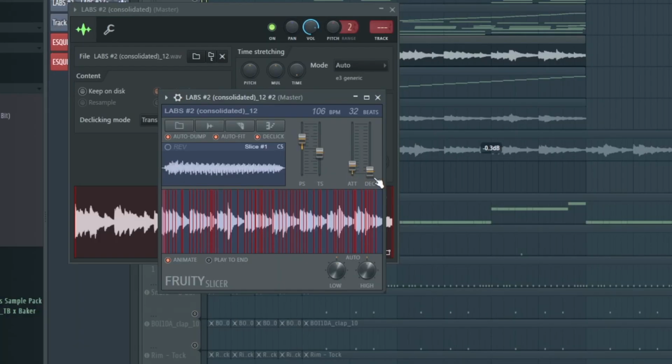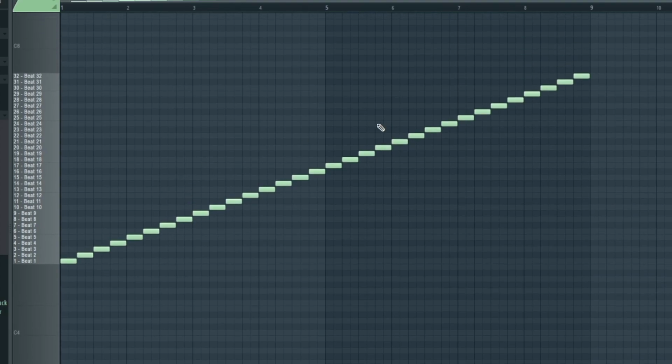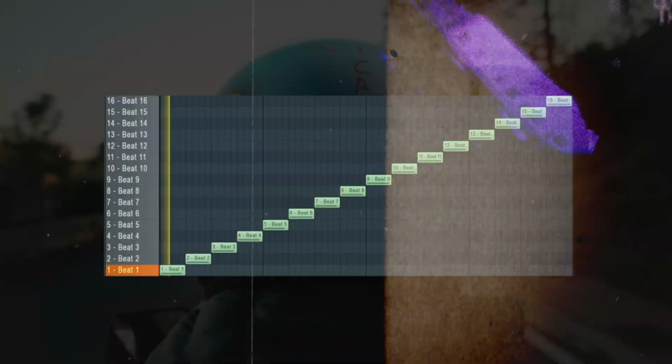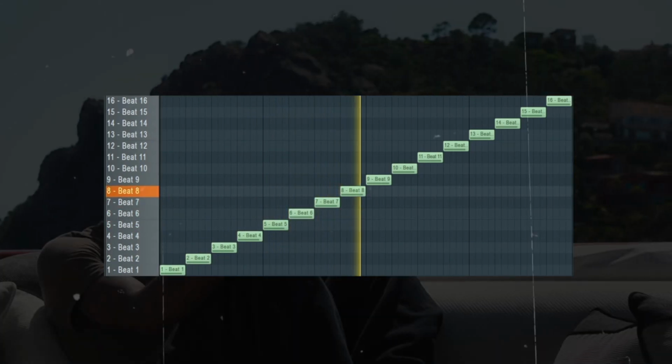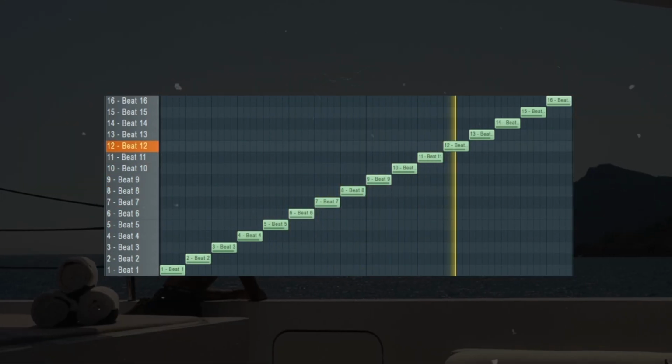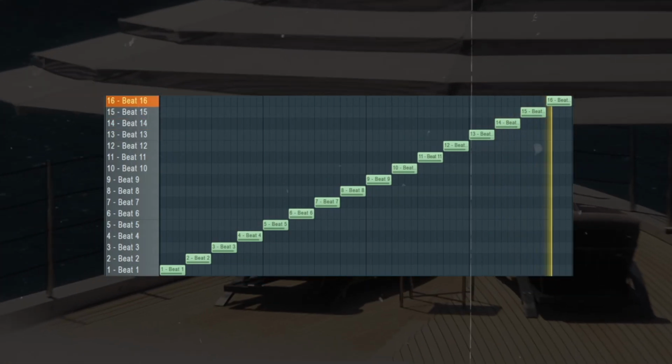Using Jahaan Sweet's chopping up technique just like he did in Mafia, we did the exact same thing using Fruity Slicer. We pitched it up 5 semitones, and here's what the chop sounds like. You can already hear that Mafia style piano. We rendered out that chop and pitched it up another 5 semitones. We added a fruity delay to fill up the gaps a bit more.